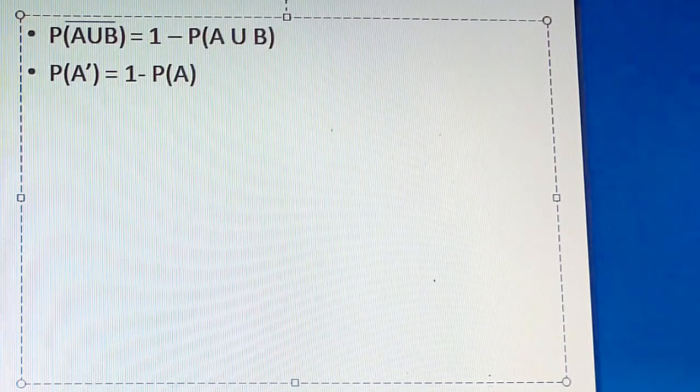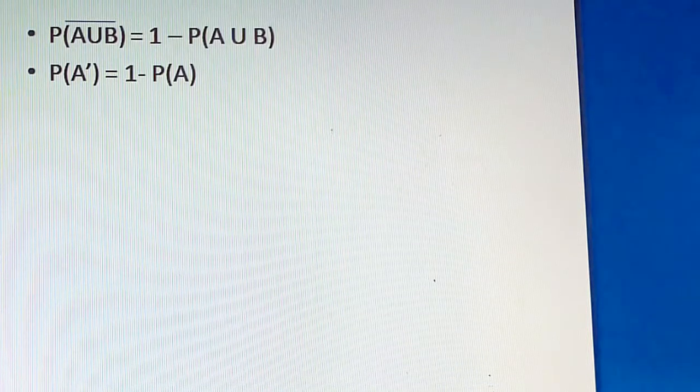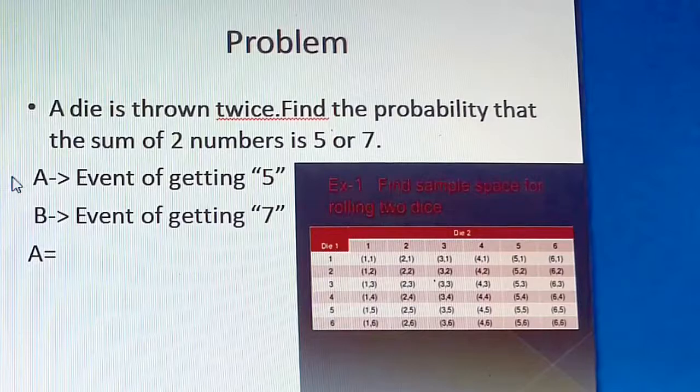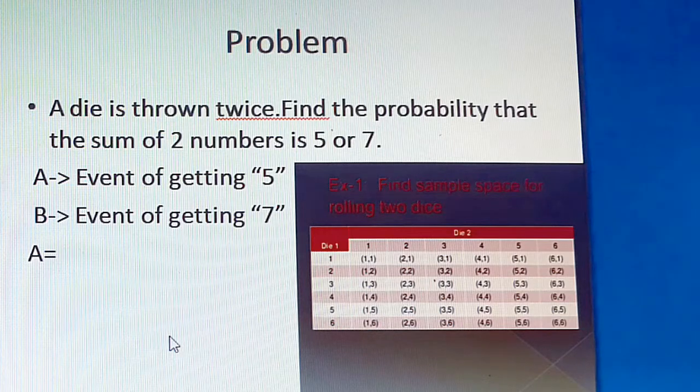Okay, we'll discuss the problem, then you will understand. Now take down the important problem. So this kind of problem you can expect in multiple choice. And if you're thorough with these problems, I will also teach you the shortcut method to solve the addition rule, which will be really helpful for you in the board exam.